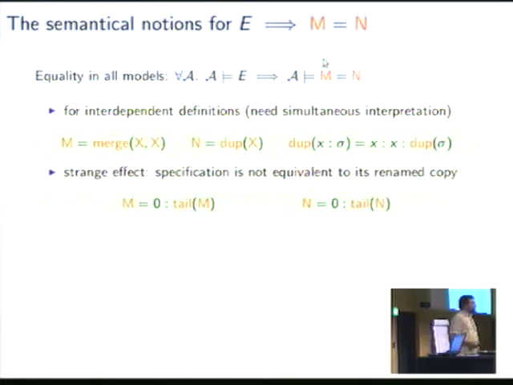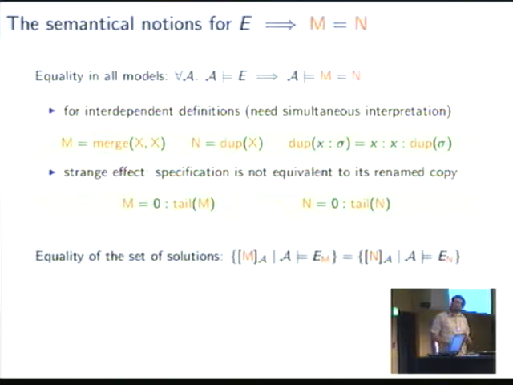However, it also has strange effects. Namely, if you take just a renamed copy of a specification, then this is not considered equal with respect to this semantic. For example, here we have M = 0 : tail M and N = 0 : tail N. Both of them have infinitely many solutions, and in one model you can choose a different solution for M than for N. It depends on your application whether you want to consider them different or equal.